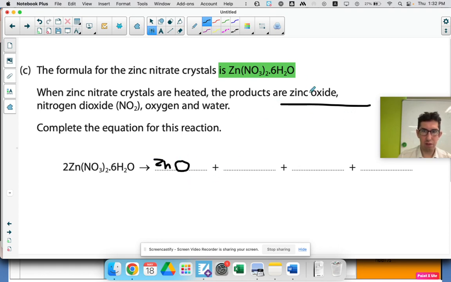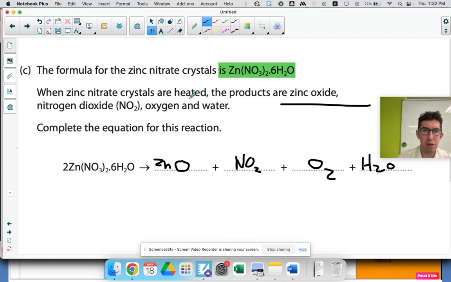It's weird they don't tell us the Roman numeral. They should. I mean, it only forms a 2+ ion, but it's a bit mean that they haven't. They should write zinc(II) oxide, really. I guess, is that in the spec that zinc is 2+ for you guys? Check. Anyway, it tells us what's formed. We just have to balance it.